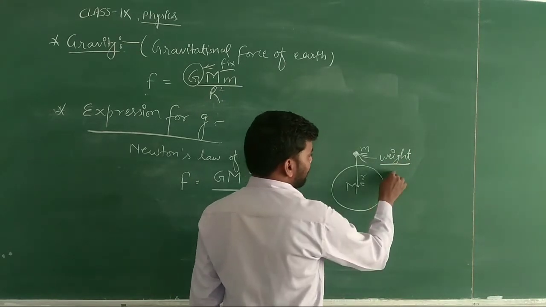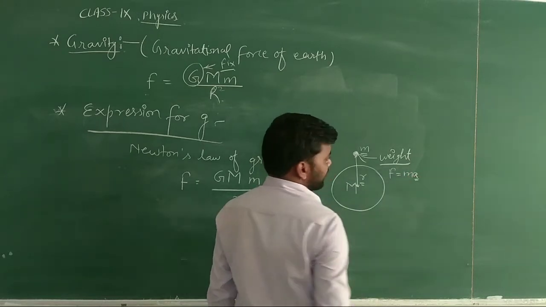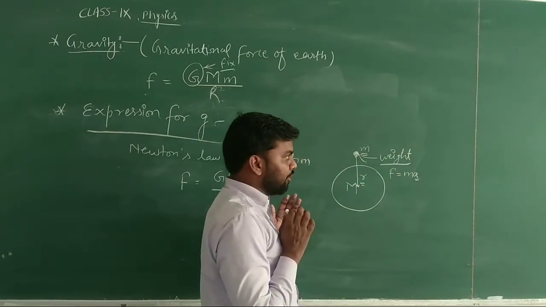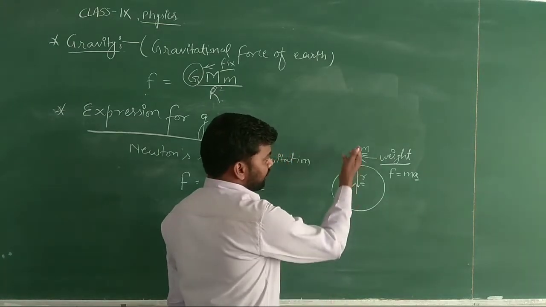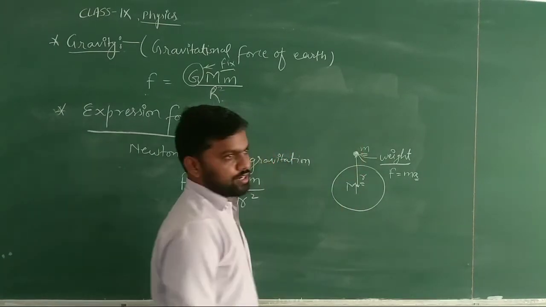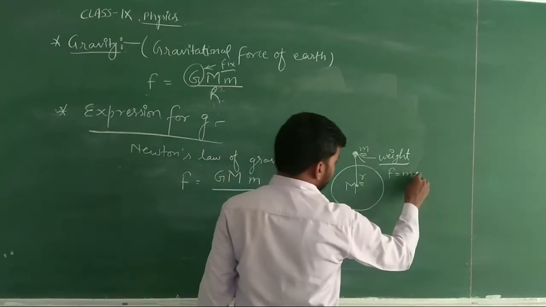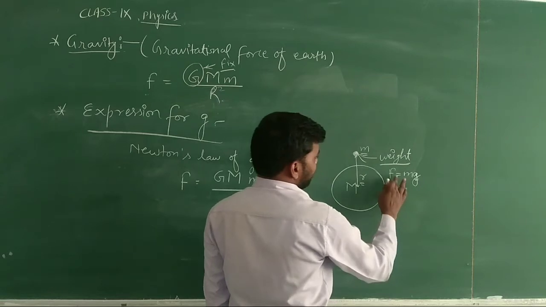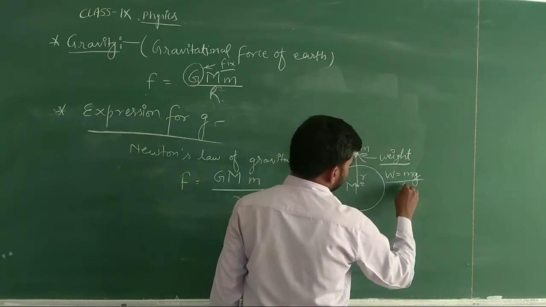and we know that F equal to ma, but here the a is linear acceleration whenever an object is going in the linear direction. But it is falling down from a certain height, so we will not take here a small a, we will take here g and we will denote it by w. Okay, w equal to mg.